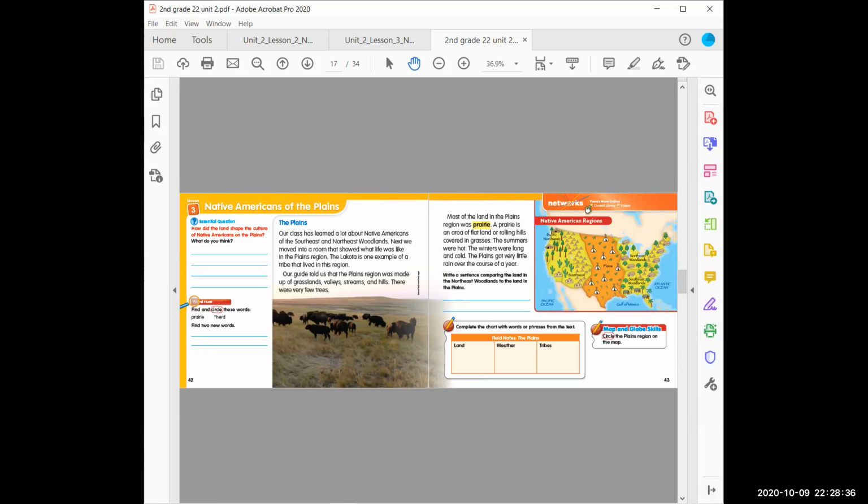Most of the land in the Plains region was prairie. A prairie is an area of flat land or rolling hills covered in grasses. The summers were hot. The winters were long and cold. The Plains got very little rain over the course of a year. Quick check. How is the Plains region the same as the Northeast Woodlands region? Quick check. How is the Plains region different from the Northeast Woodlands region?